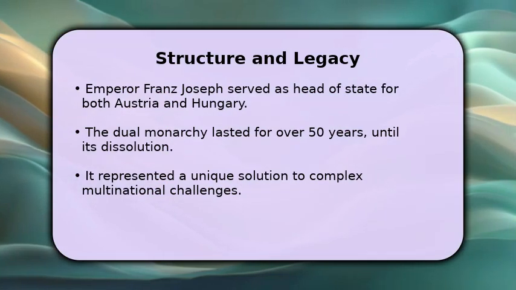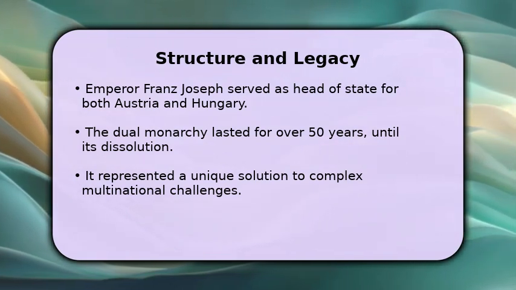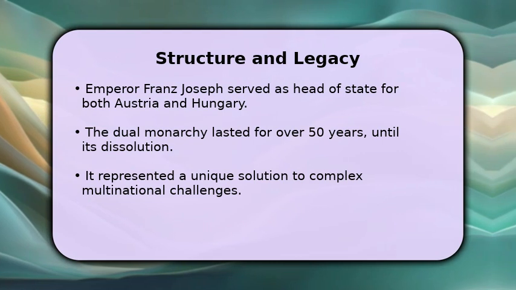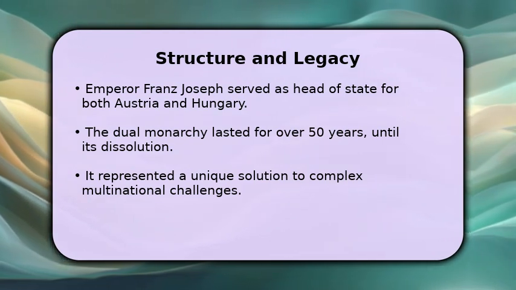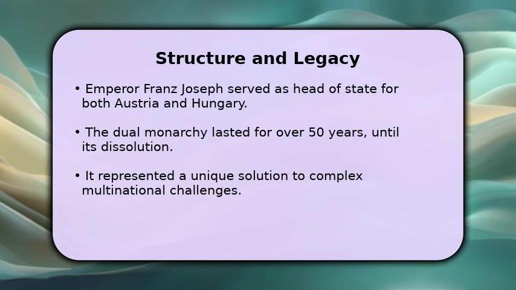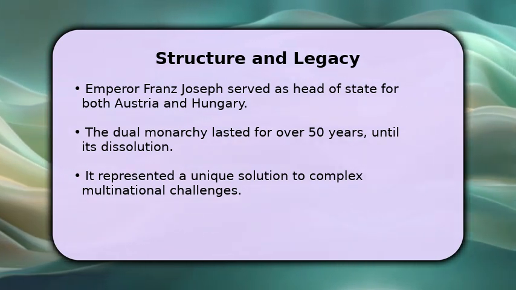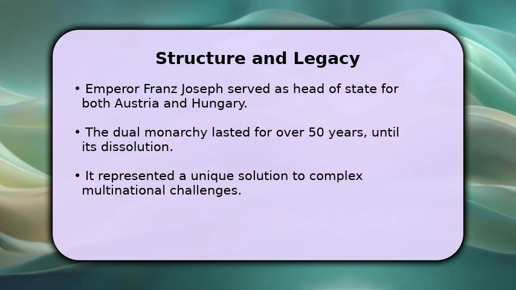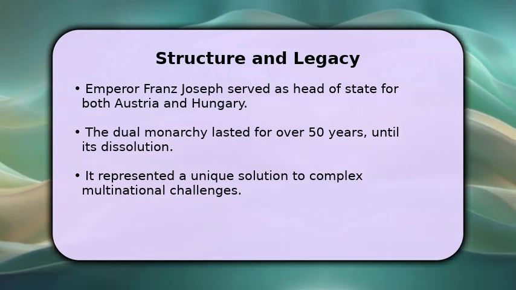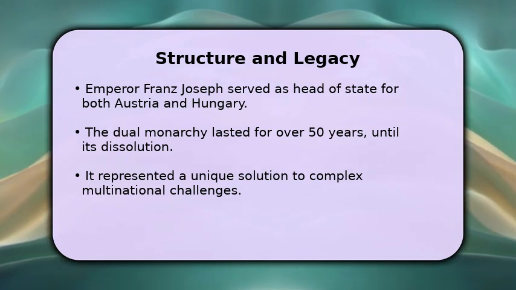Under this new arrangement, Emperor Franz Joseph held the title of Emperor of Austria and King of Hungary, symbolizing the union. The dual monarchy endured for over 50 years, navigating various internal and external pressures. It stands as a fascinating historical example of an attempt to manage a large, diverse empire through a unique constitutional compromise, though it ultimately faced dissolution.